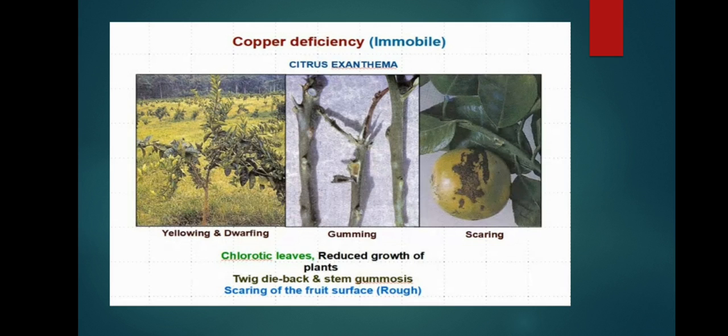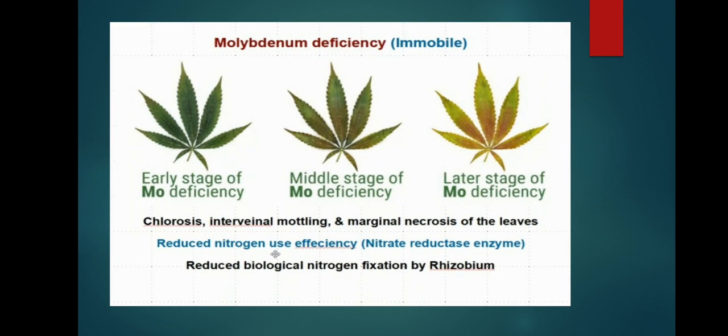Citrus exanthema is an important disorder of copper deficiency, which causes gummosis and scarring in citrus fruits. Yellowing and dwarfing are also seen. Chlorotic leaves, reduced growth of plants, twig dieback, stem gummosis, and scarring of the fruit surface make it rough. See how rough it is. It occurred due to copper deficiency.